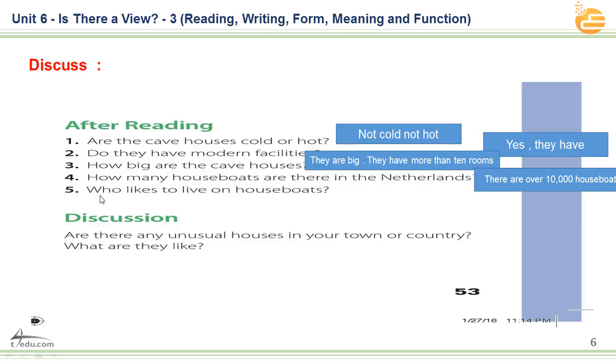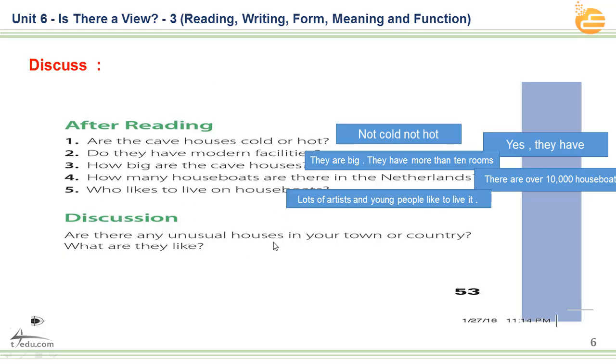The fifth question is: who likes to live in the houseboats? According to the text, gentlemen and girls, some special people like to live in them, like artists and young people. Yes, that's great. Lots of artists and young people like to live in them. That's right.